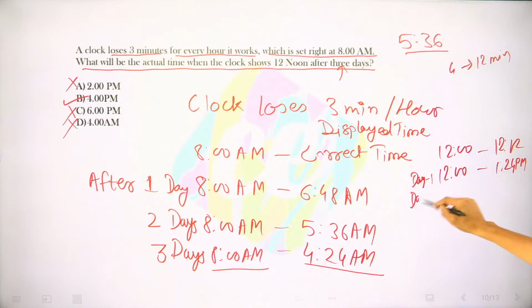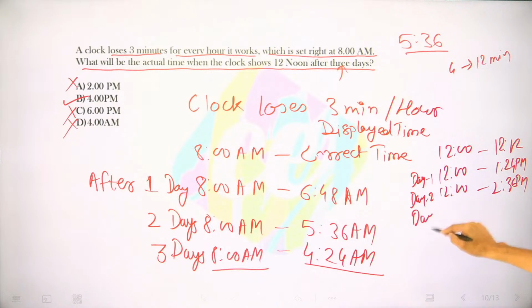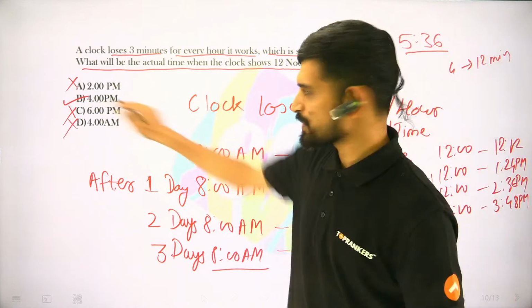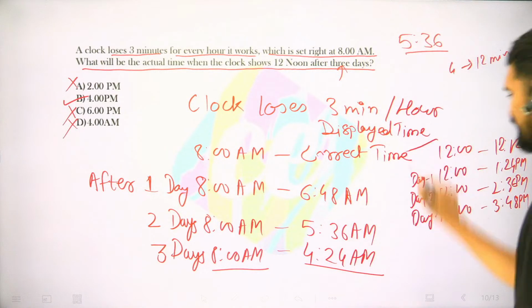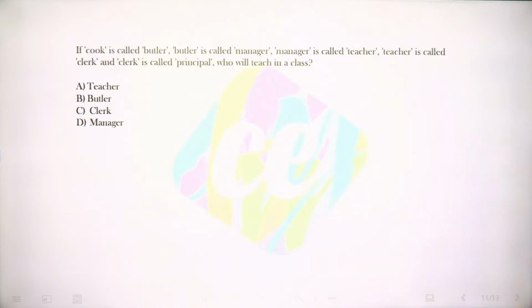Day 2, 12 noon अगर क्लॉक डिस्प्ले कर रहा है तो I'll be adding 1 hour 12 minutes more, that is 2:36 PM. Day 3, 12 noon, so I'll be adding 1 hour 12 minutes, that is 3:48 PM, right? So after 3 days most appropriate time is 4 PM. Fine, इस तरह से भी चल सकता, you can go by this method as well. Let's look at next one.